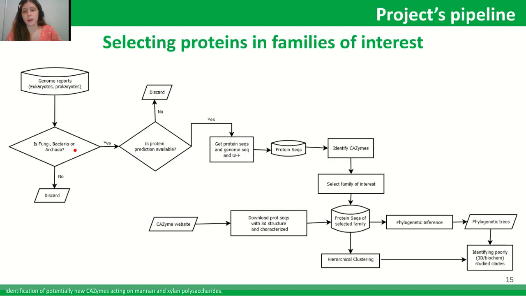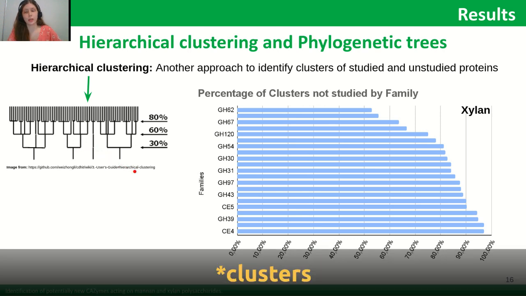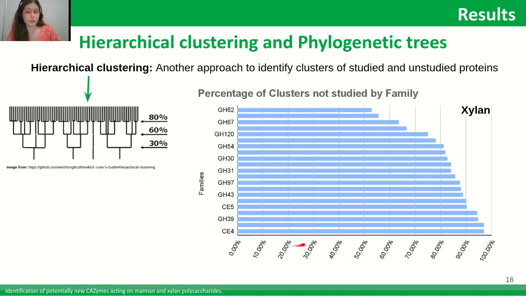After this, we made a clustering by sequence similarity, and we aim to build phylogenies to finally identify poorly explored clades and clusters. From the clades generated for xylan, we saw that all families have more than 50% of the clades not studied. That is, more than 50% of the clades for xylan don't have any studied sequences, even for function and structure.